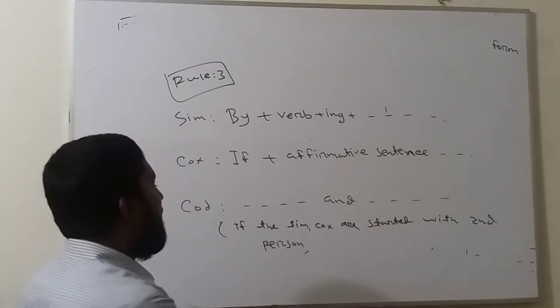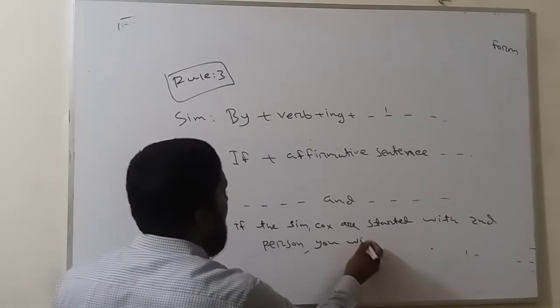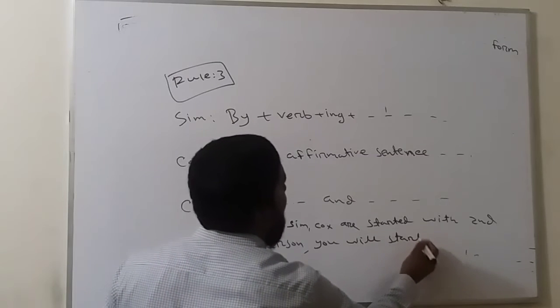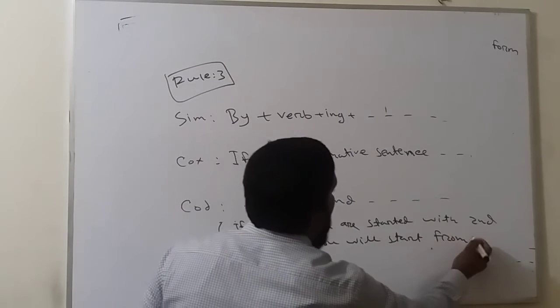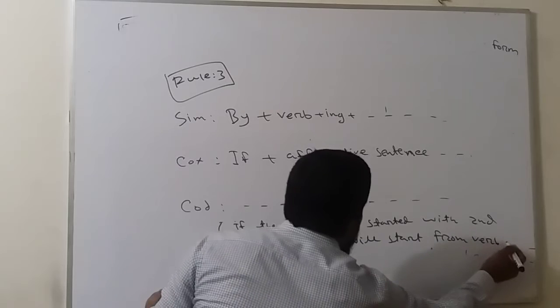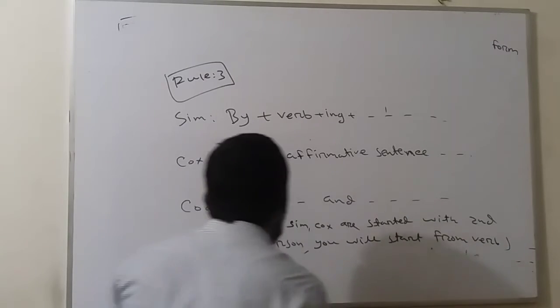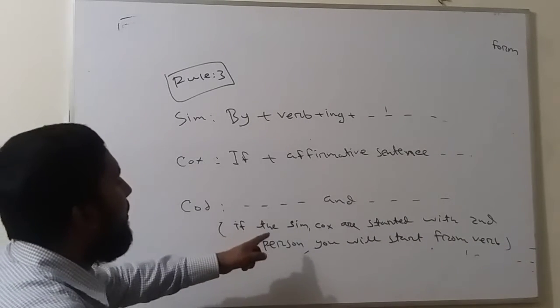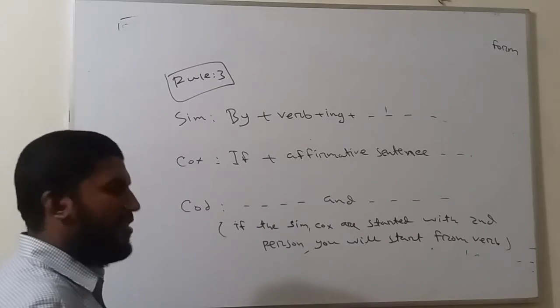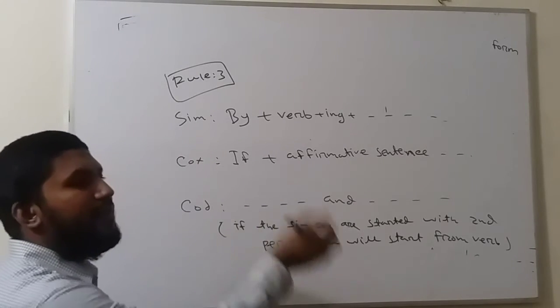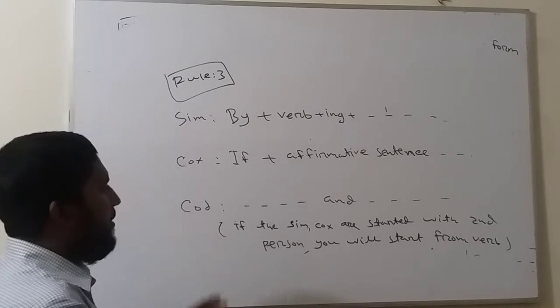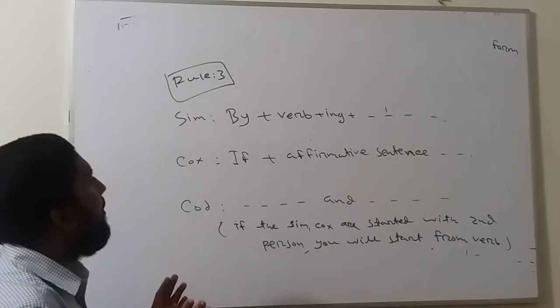You will start from the verb. I think it will be clear after giving an example. And if the sentence is started with the first or third person, then we will start from that subject. This note will be clear after giving an example.